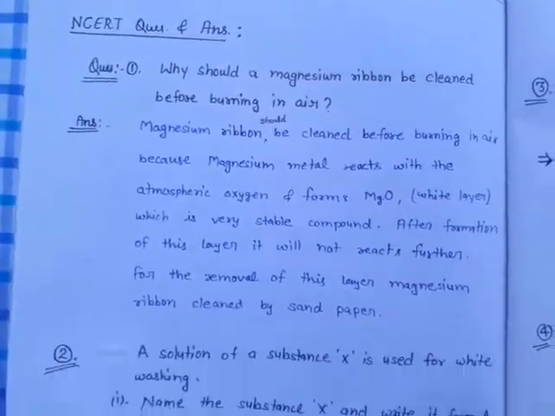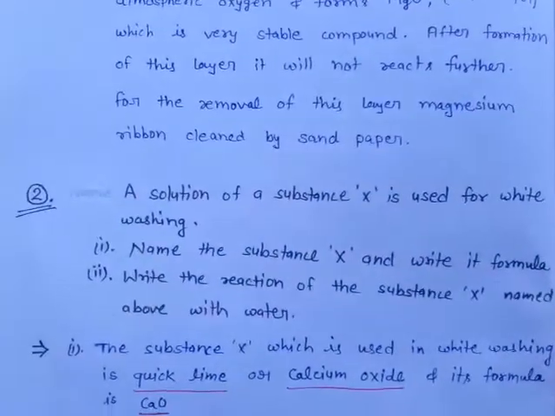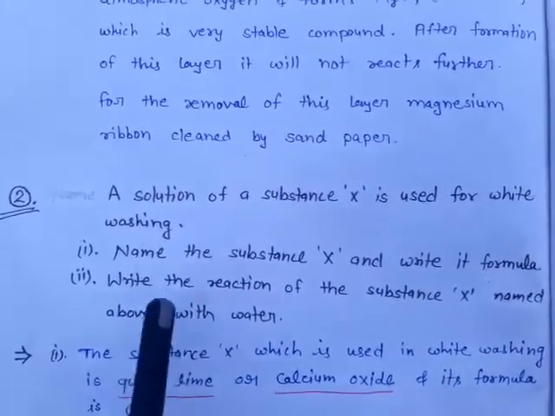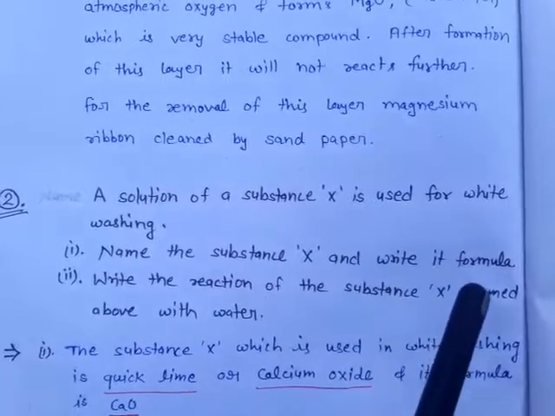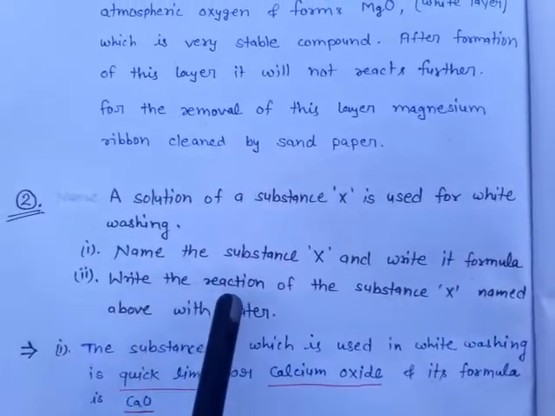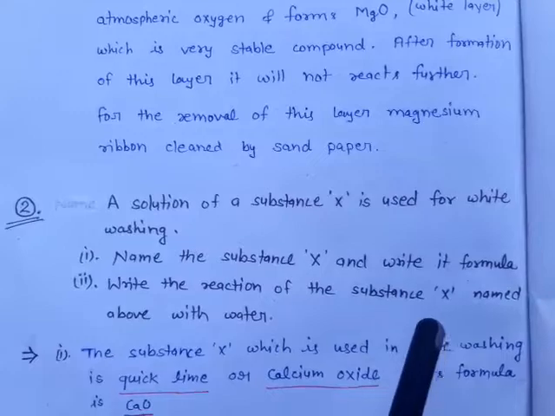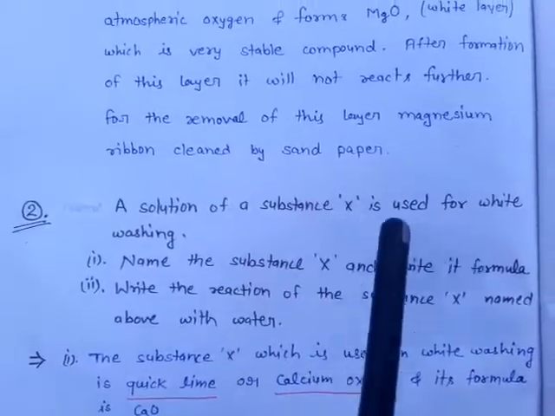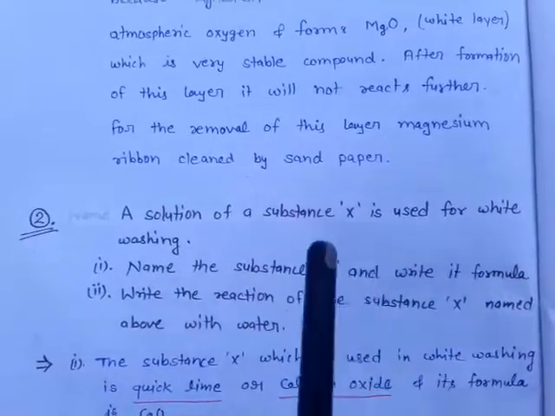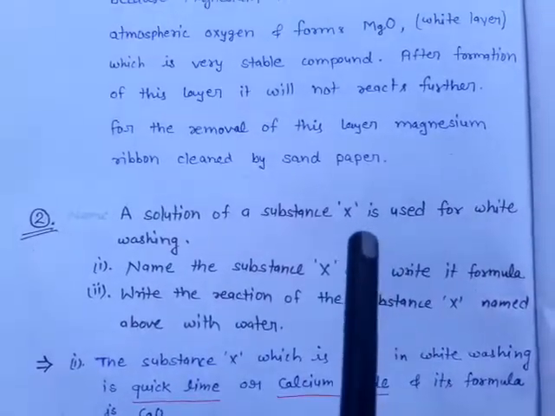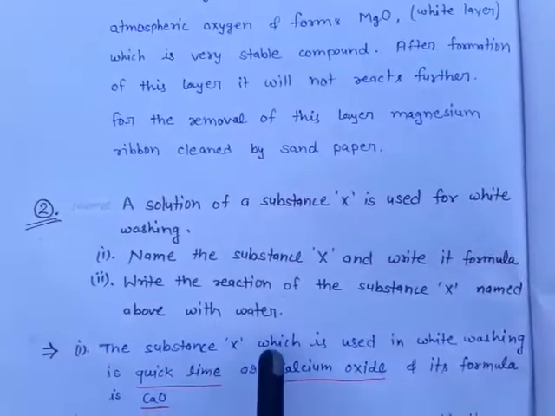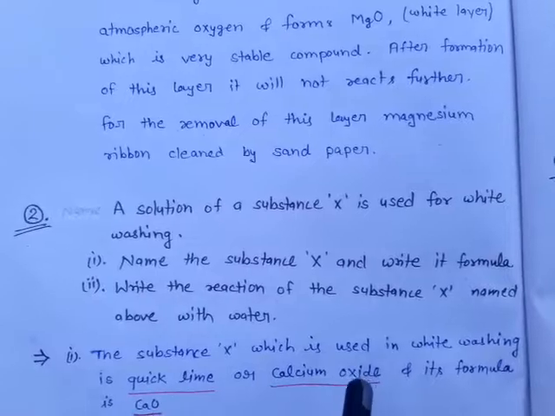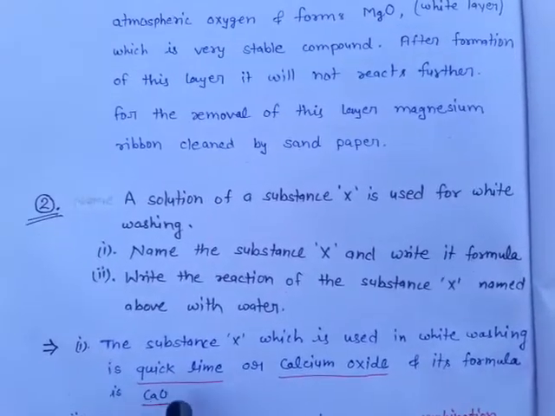Now we move to the next question: a solution of substance X is used for whitewashing. Name the substance X and write its formula. And the second part is to write the reaction of the substance X named above with water. You will be familiar with which substance is used for whitewashing. Quicklime. The substance X which is used in whitewashing is quicklime. It is also known as calcium oxide and its formula is CaO.